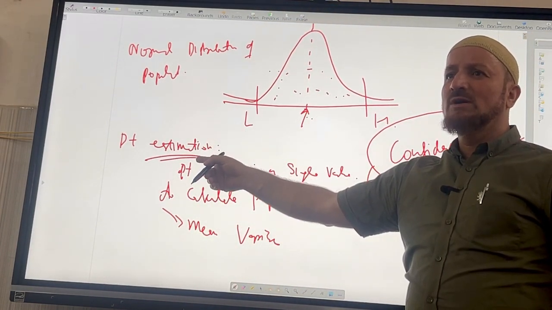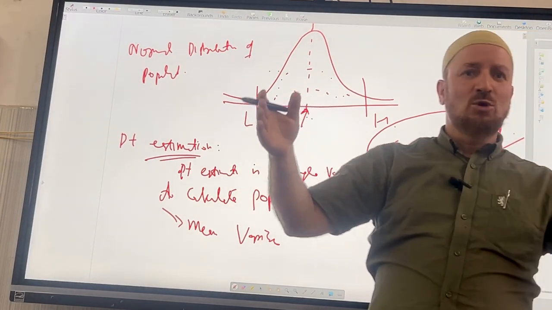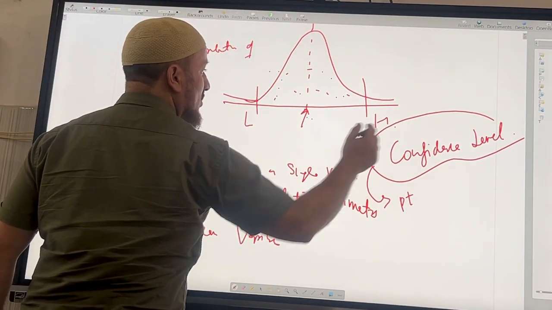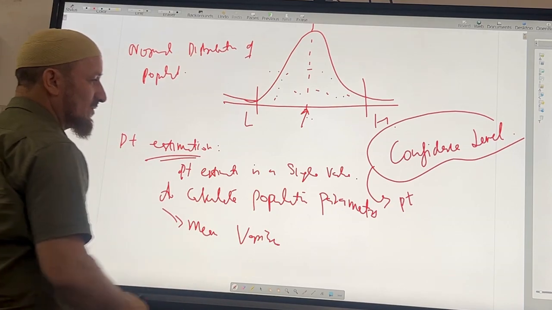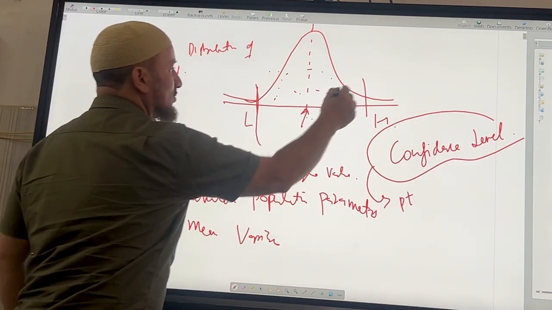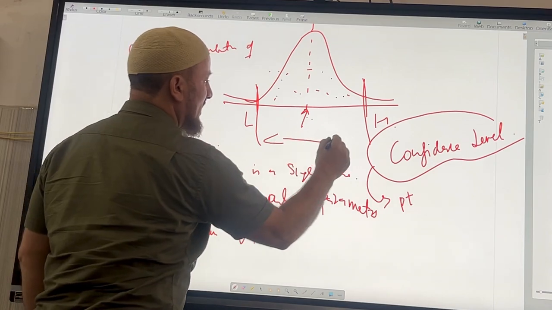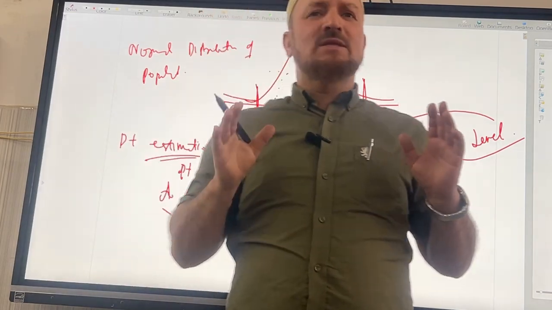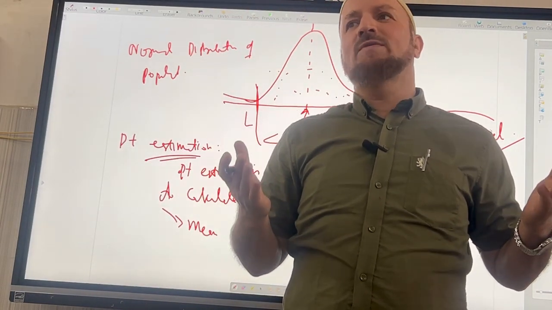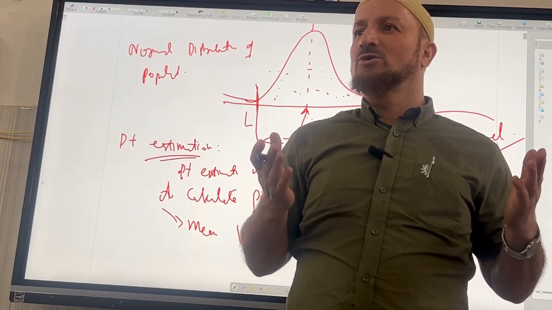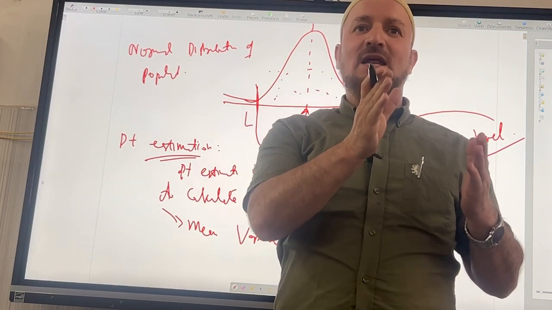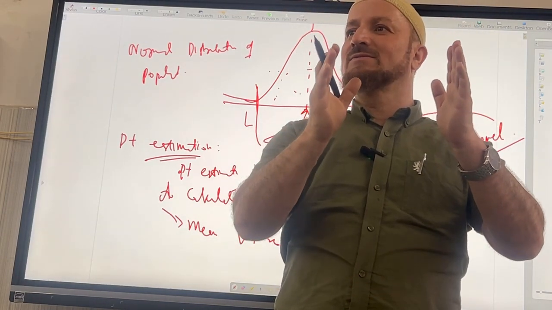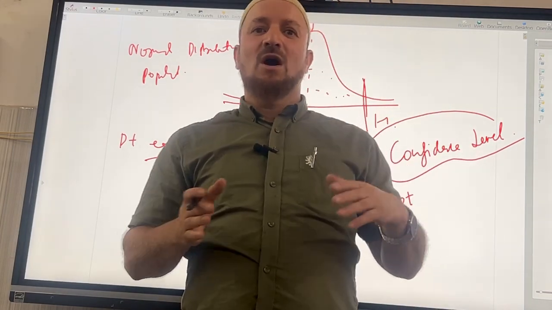So point estimation is a single value, and the range estimation has a range of values from low to high. Now, the range between here and here is my confidence level. Confidence level means, literally, how confident you are that your point estimation lies in this range, say with 95% or 99% confidence. Okay, so this is how we calculate.